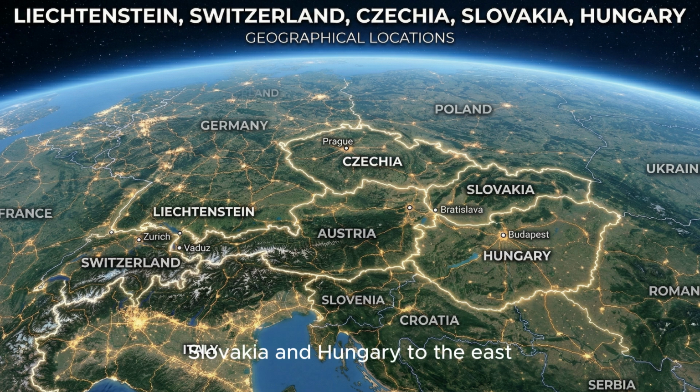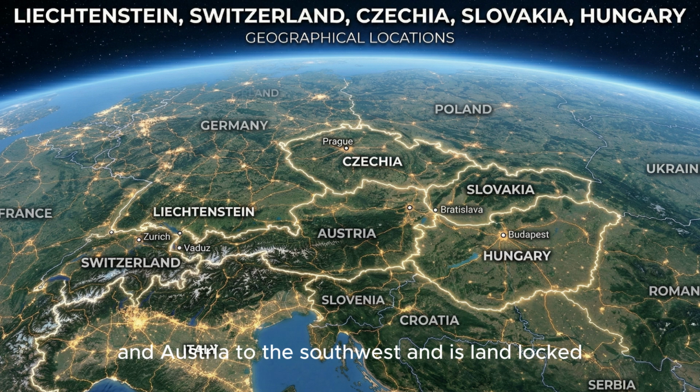Switzerland borders France to the west, Germany to the north, Austria and Liechtenstein to the east, and Italy to the south. It is landlocked. Austria borders Switzerland and Liechtenstein to the west, Germany and Czechia to the north, Slovakia and Hungary to the east, Slovenia and Italy to the south, and is landlocked. Liechtenstein borders Switzerland to the west and Austria to the east, and is landlocked.